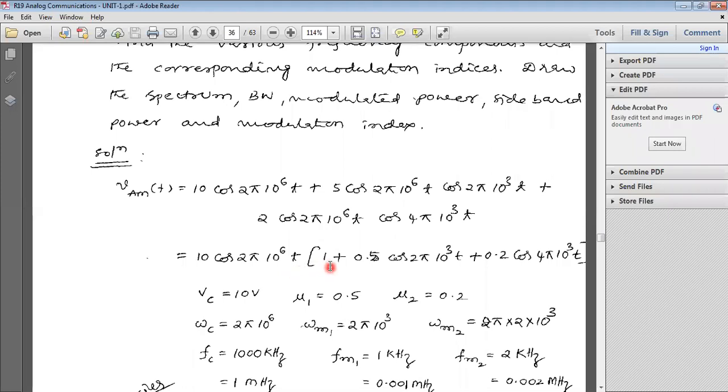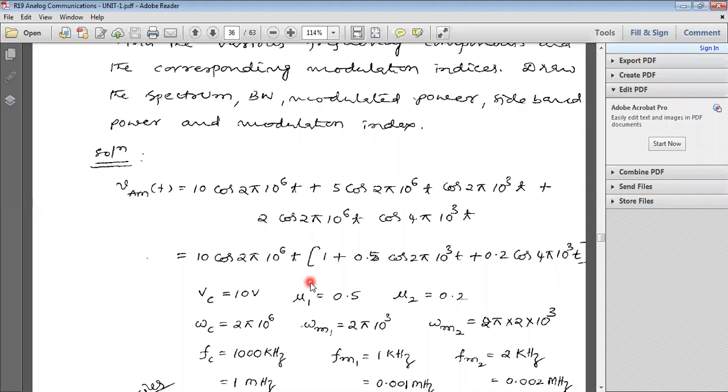Now the first term becomes 1. Plus, if we take 10 common, automatically here we have 0.5. Observe this, we took 10 from the second term, so automatically here we have 0.5 cos 2 pi.